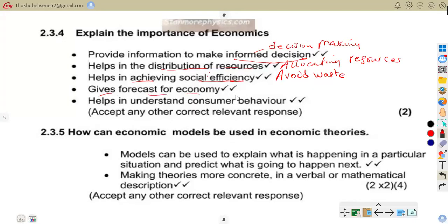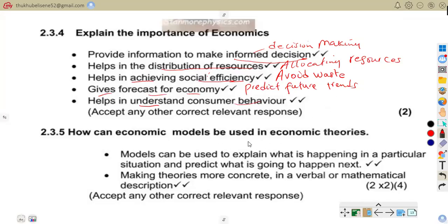So here we're talking about forecasting. You predict future trends, for example, predicting inflation. It also helps in understanding consumer behavior, why people buy more during the sales. So that is that.